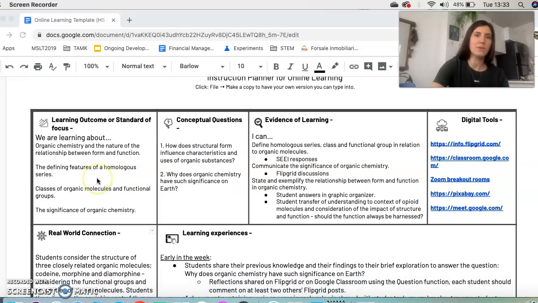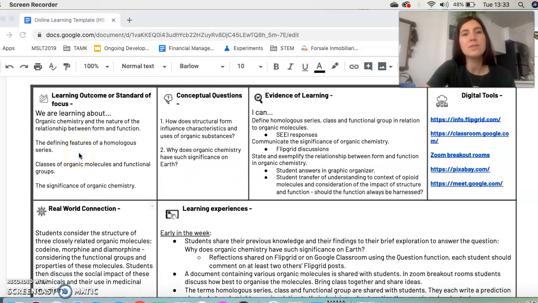So what are we focusing on? Students really need to understand the relationship between form and function. How does the structure of the chemical relate to its chemical behavior? They also need to have an awareness of certain definitions and key ideas related to organic chemistry, such as homologous series, organic molecule classes, functional groups, and also be able to communicate the significance of organic chemistry on Earth.